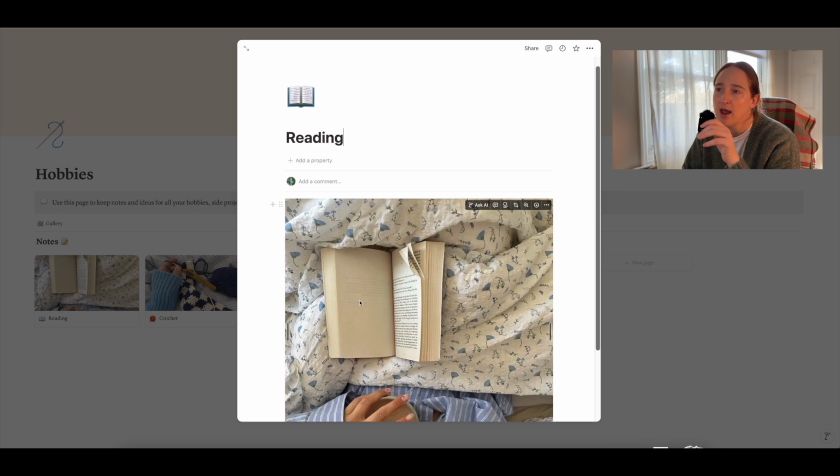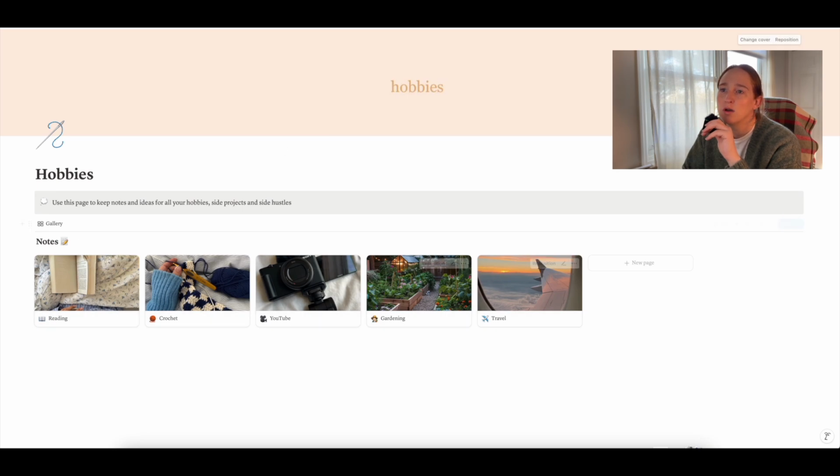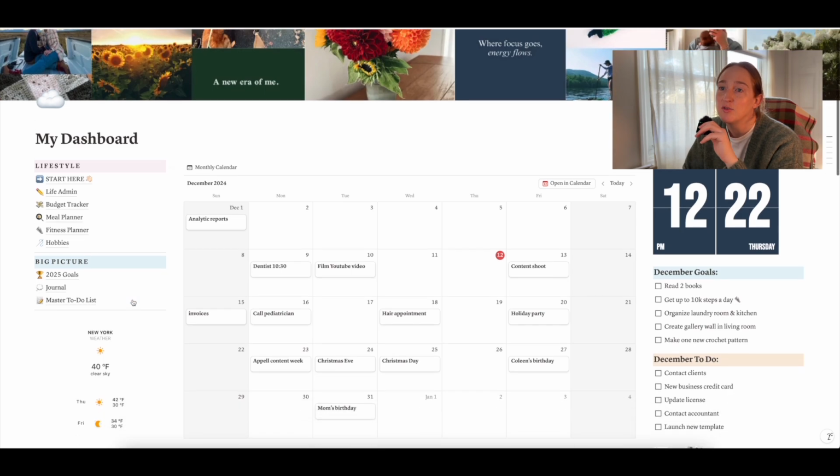They're blank. You can add a picture that will inspire you for each of your projects, and that will come up as the cover photo for each page. All right, so moving down to big picture, we have the 2025 goals page.